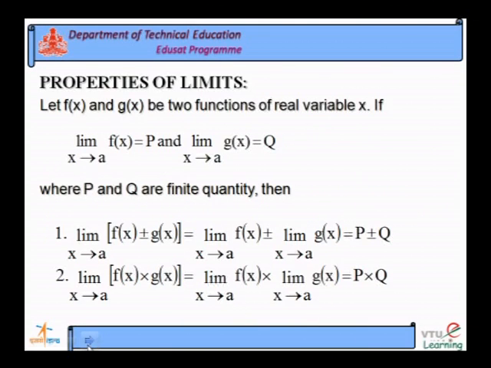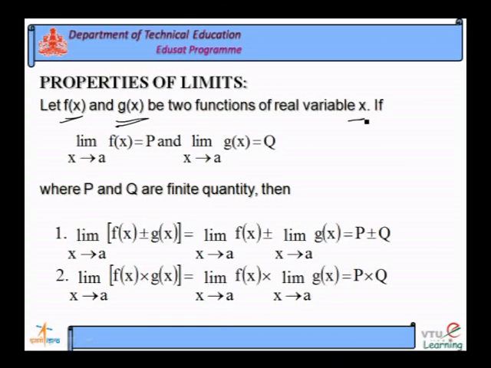Next, we have the properties of limits. You take f of x and g of x as two real variable functions, they are in x.